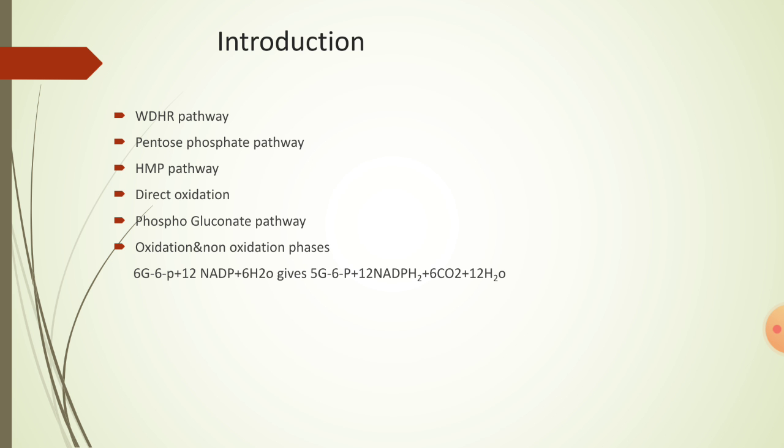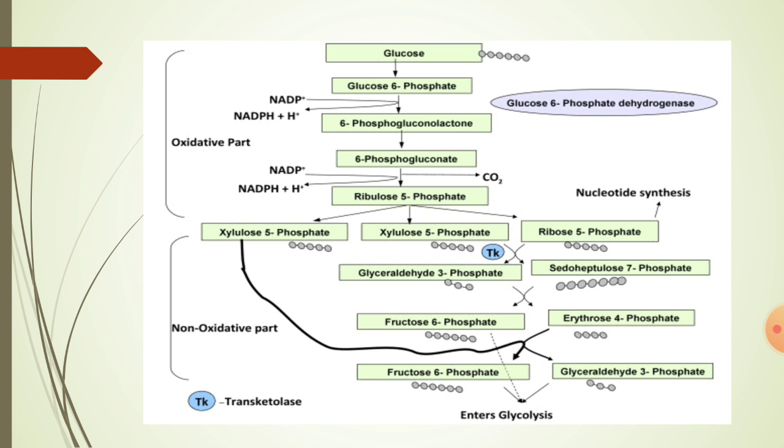These 12 NADPH2 molecules enter into the electron transport chain and form 36 ATP actually. Of them, 1 ATP is consumed in the beginning reactions of this process. That is why finally we get 35 ATP as net gain. This is the overall pathway of the HMP pathway.